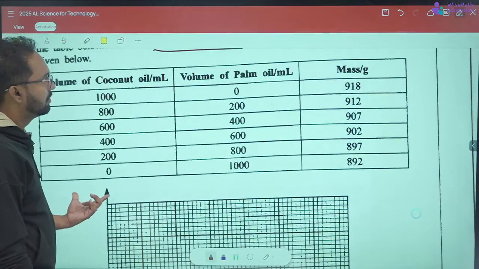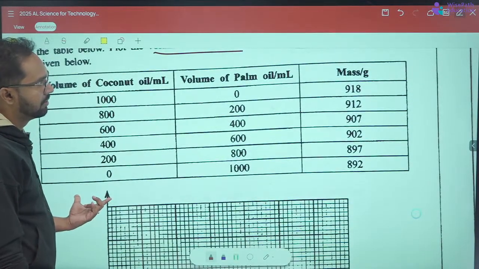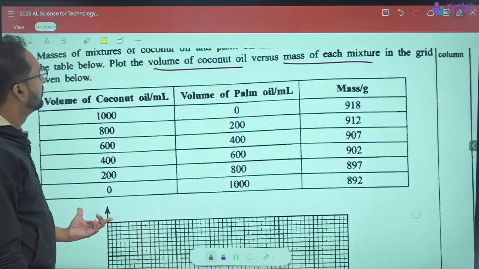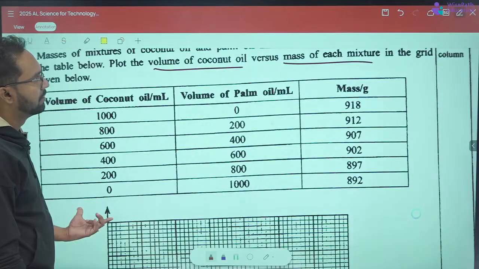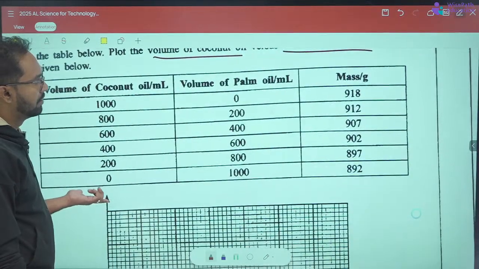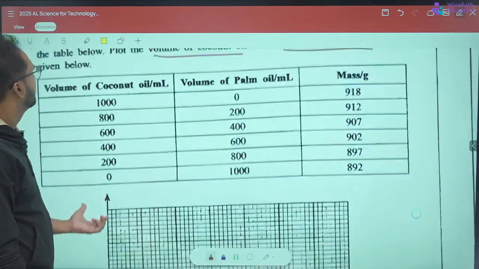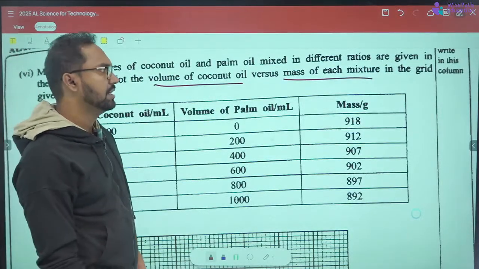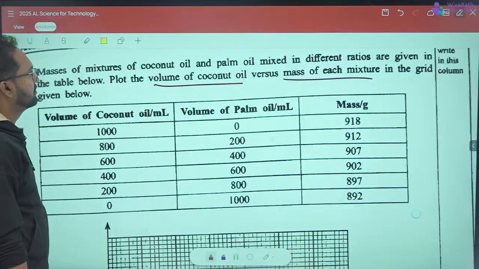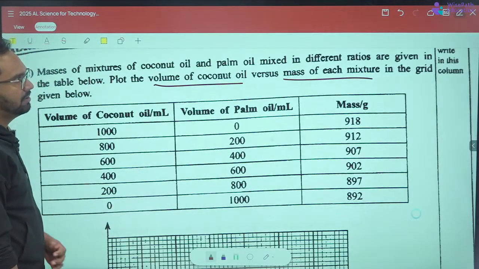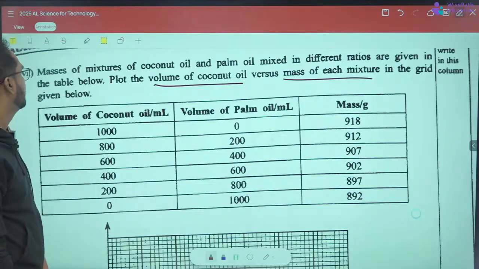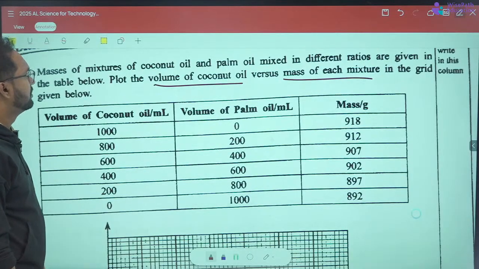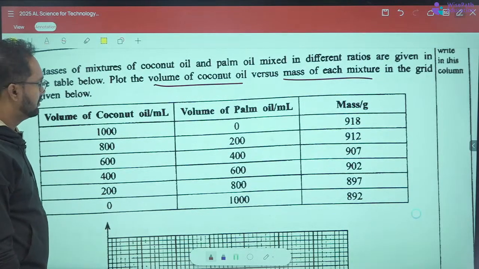The volume is in milliliters. Masses of mixtures of coconut oil and palm oil mixed in different ratios are given in the table below.